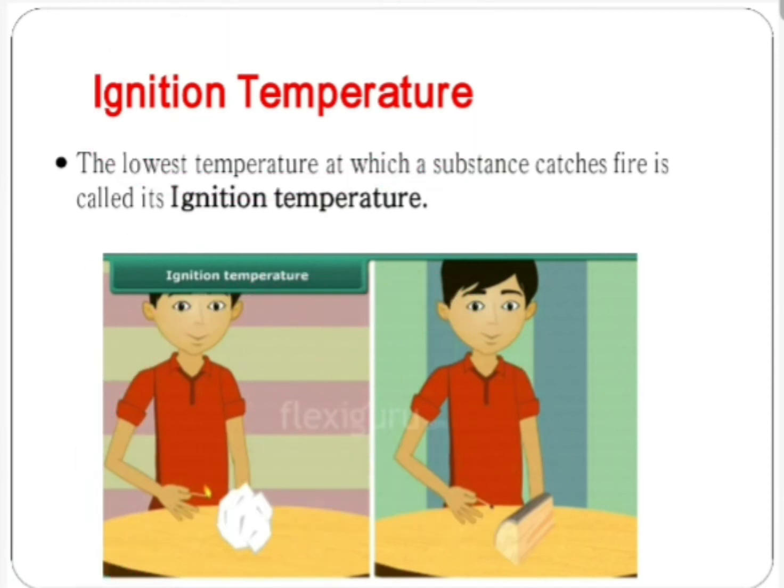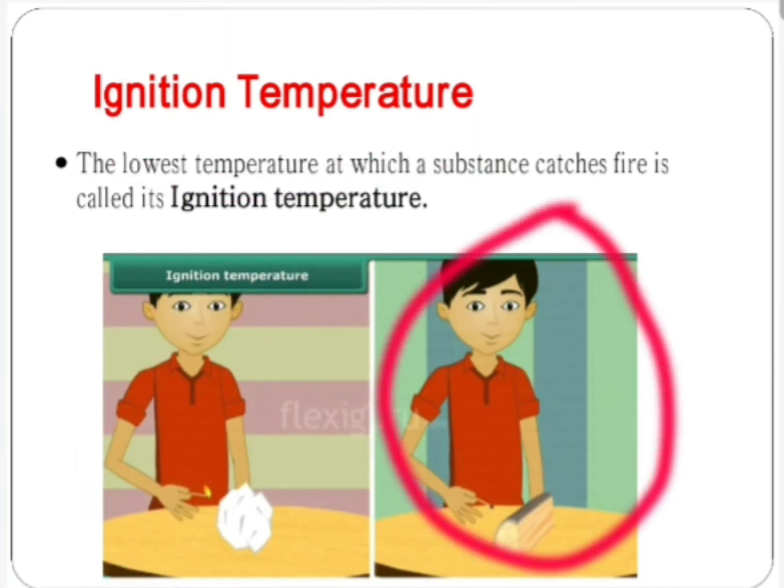And second example is a piece of wood. It cannot burn by bringing a lit match near it. It is because the heat produced by the match is not sufficient to attain the ignition temperature of wood.